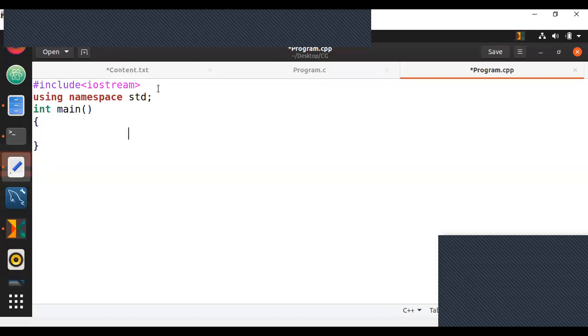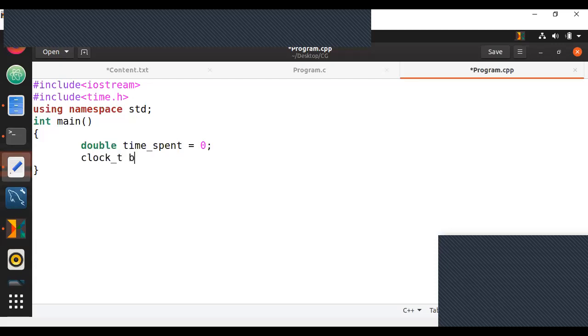To do that, you need something called, always use #include <time.h>. Without time.h, you can't use the clock functions. So let's say if you want to start this, you can have a double value called time_spent. Let us make it initially 0, or you can write it 0.0, up to you. I'll just make it 0. Now, to begin the work, just use clock_t begin = clock(). This will start your time.